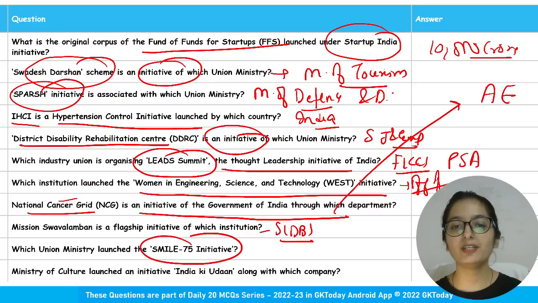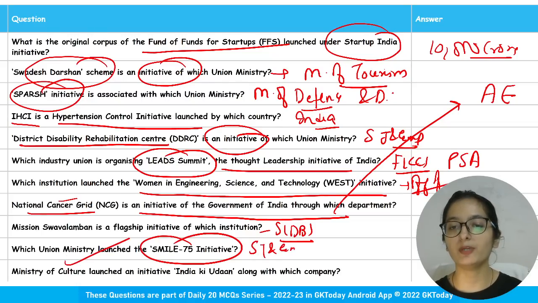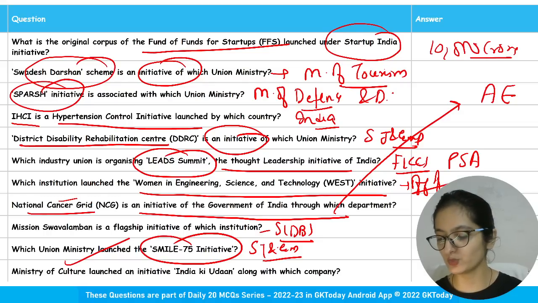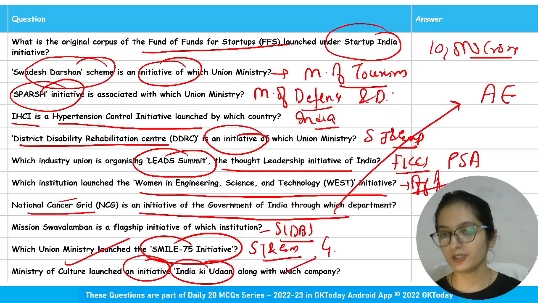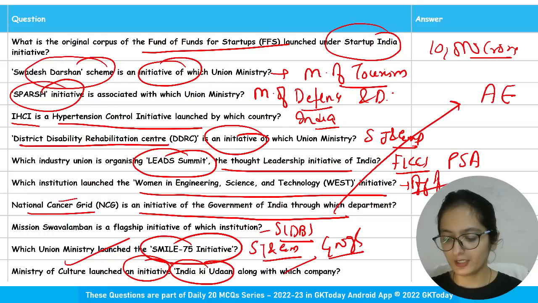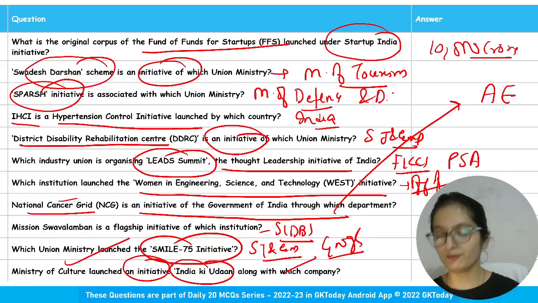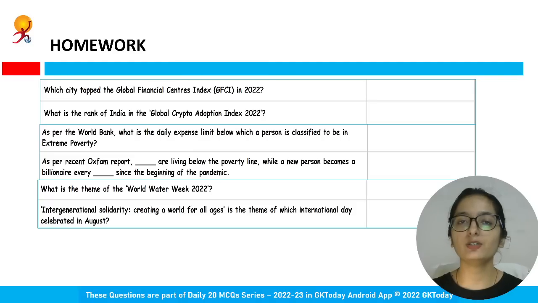SIDBI. Smile 75 initiative. Which ministry launched this initiative? Social Justice and Empowerment Ministry, where 75 municipal corporations will take comprehensive rehabilitation of the persons who are engaged in begging. Ministry of Culture launched an initiative, India Ki Udaan, along with which company? It is Google. So here the aim is to take the citizens to the rich heritage of India, and for that it will be providing the users a unique view so as to witness the rich heritage of India virtually. So these were your category questions, a revision of them.